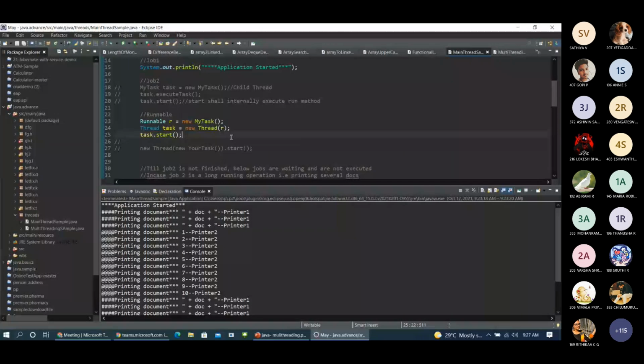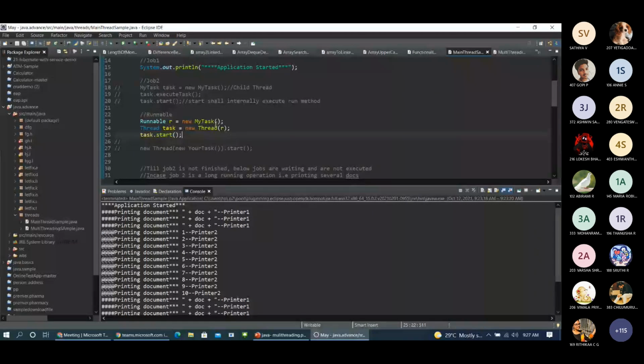We need to create an object for the runnable implementation, then create an object for the thread class, and pass the runnable object to it. We have created an object for my task, sorry, I mentioned it as runnable.